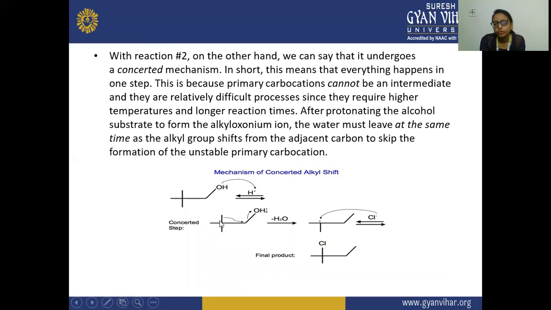It will get shifted from this position, because this is a primary and very less stable, and this is your tertiary. When this alkyl is shifted from here, the chloride that is dissociated from HCl will attack this carbon atom. So you will see this chloride ion will attack this position, because this is more stable than the primary one. So this is the final product of this reaction.